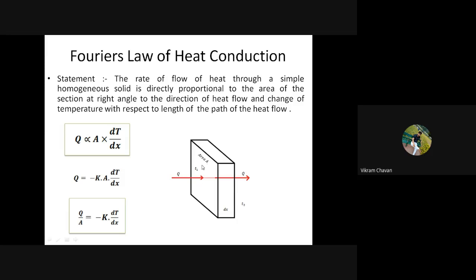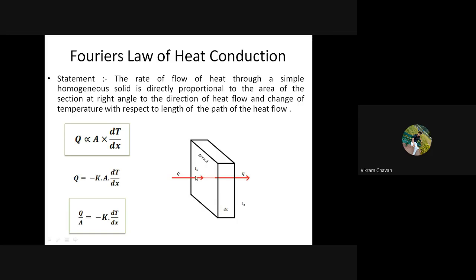This surface area we are considering as capital A, area A. Surface area means height multiplied by length, which will provide this much surface area. So this particular surface area we are considering as capital A.